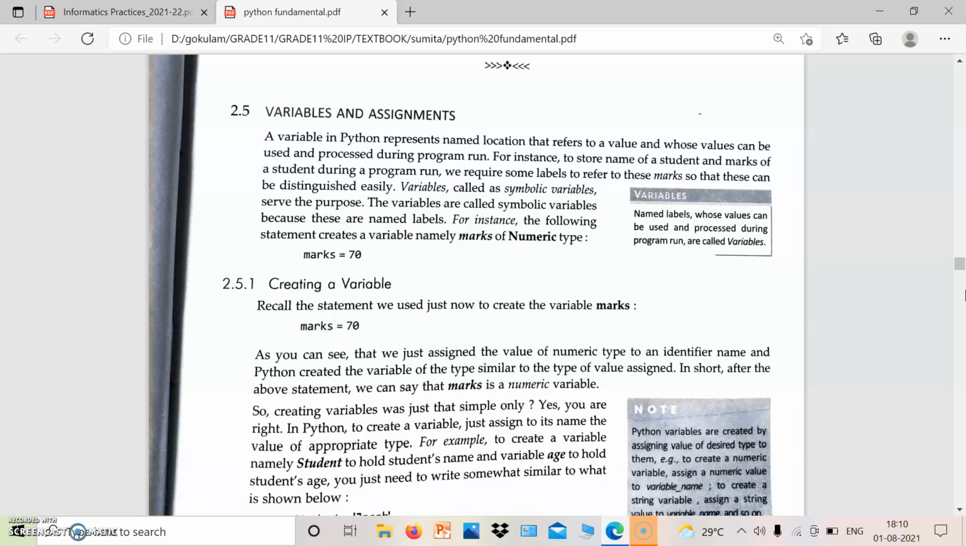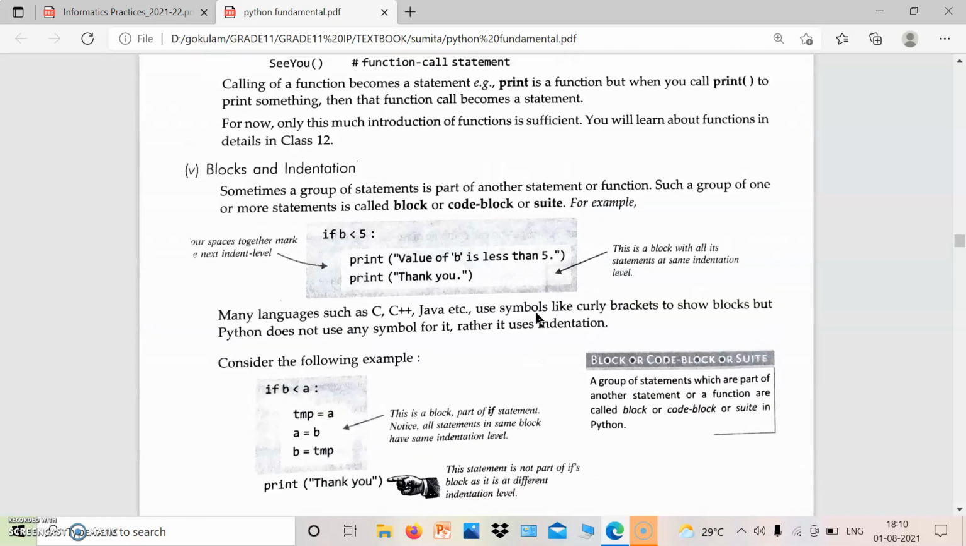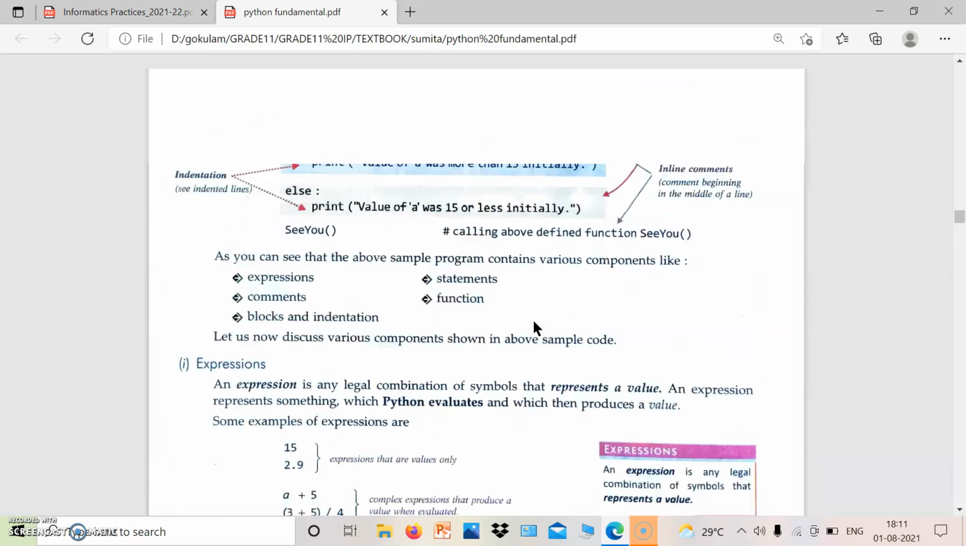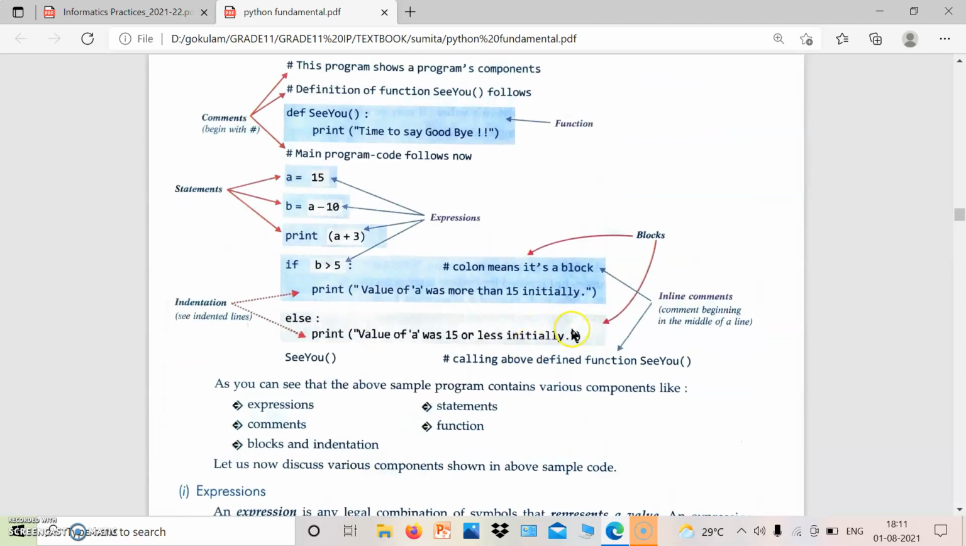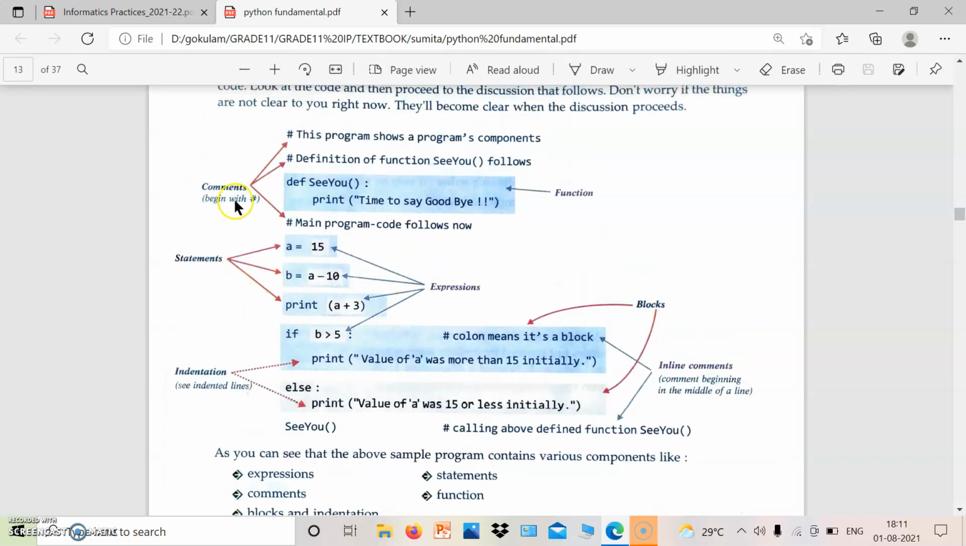In the previous class, we discussed the bare bones of a Python program. That means the essential parts in a Python program. In that, we discussed function definition, then comments, blocks and indentation, then variables, expression statements, etc. So these are the bare bones of a Python program.